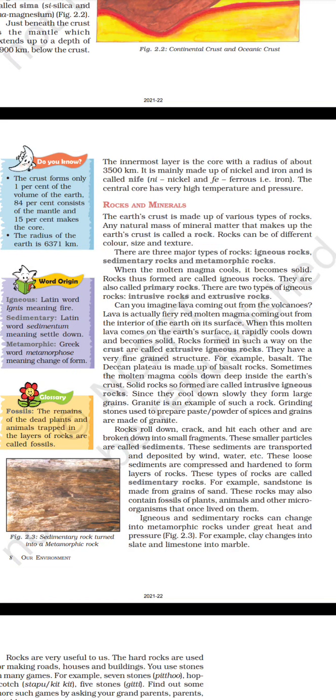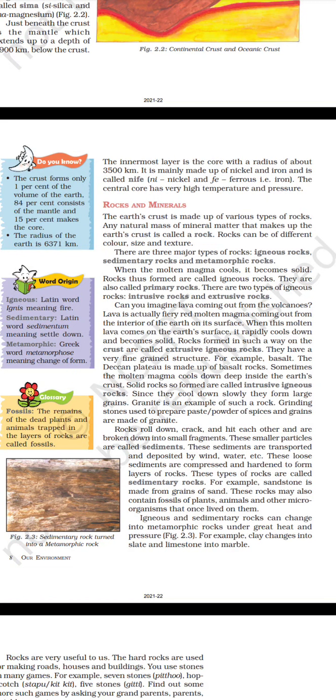Rocks are very useful to us. The hard rocks are used for making roads, houses, and buildings. You use stones in many games. For example, seven stones, pitthu, hopscotch, stapu, kit, five stones, gitti. Find out some more such games by asking your grandparents, parents, neighbors, etc.